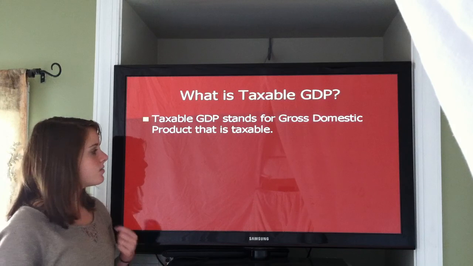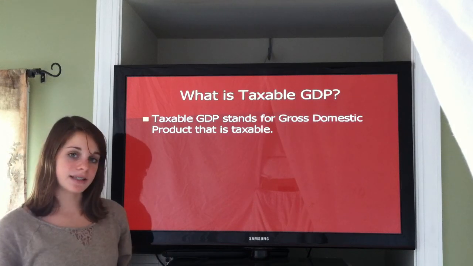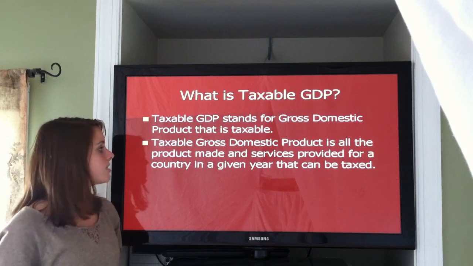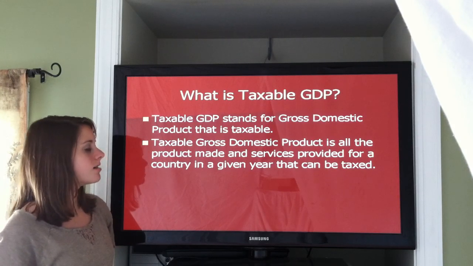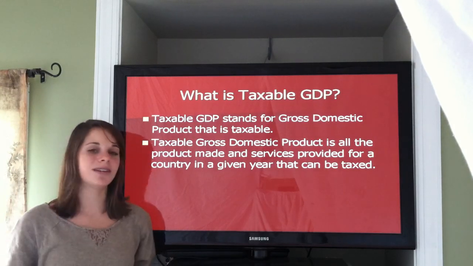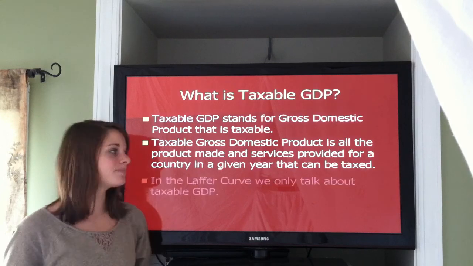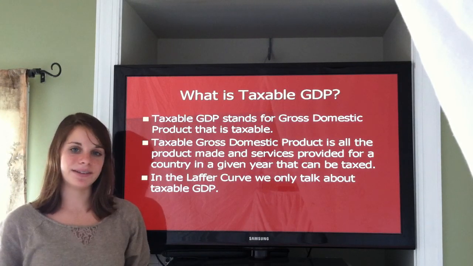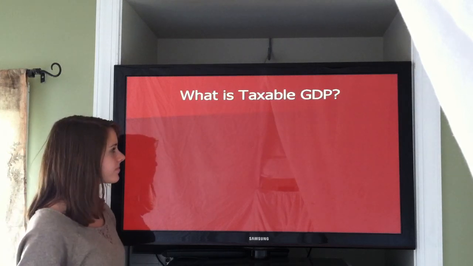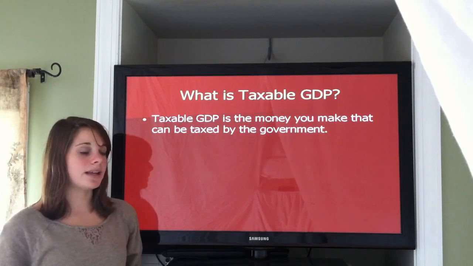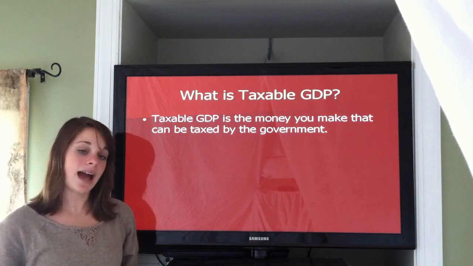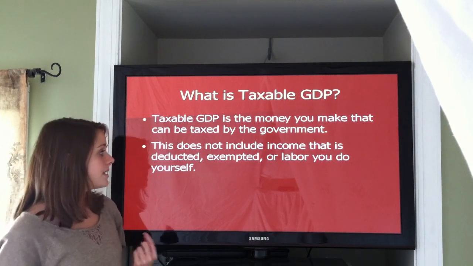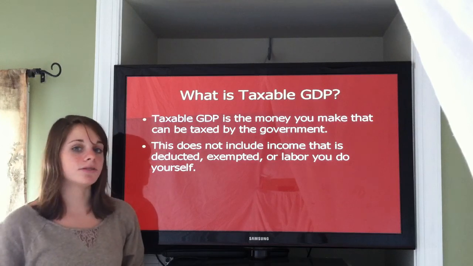Taxable GDP stands for gross domestic product that is taxable. Taxable gross domestic product is all the products and services provided in a country in a given year that can be taxed. In the Laffer Curve, we only talk about taxable GDP. Taxable GDP is the money you make that can be taxed by the government. This does not include income that is deducted, exempted, or labor you do yourself.